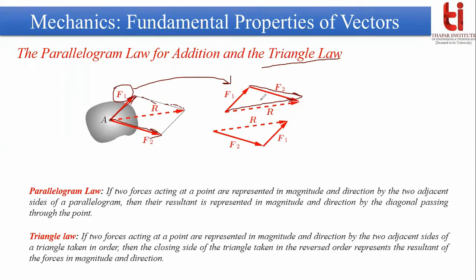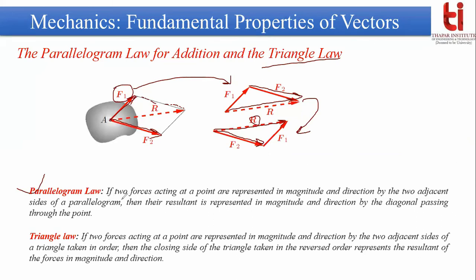So in this way, we apply the triangular law to find the resultant. There is another possibility: you place F1 in this way and F2 in this fashion. In the earlier method you placed F2 on the top of F1, but here you are placing F2 on the bottom of F1. Then the closing side of the triangle will again give you the resultant force.